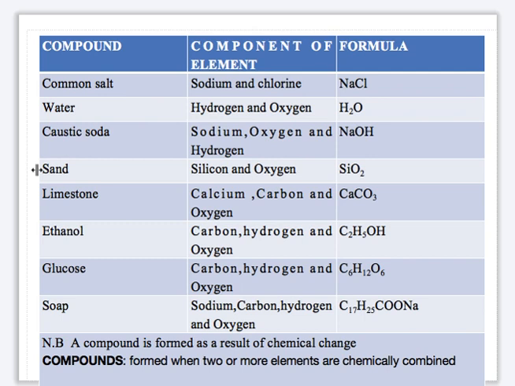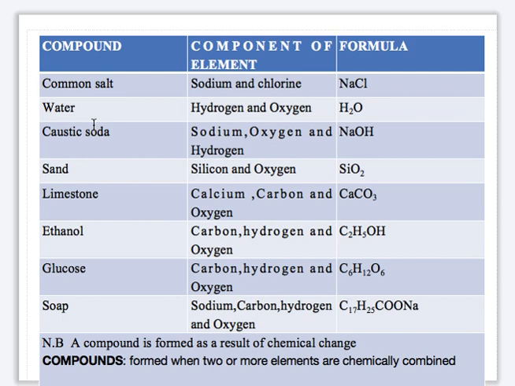So a compound forms as a result of chemical change, a result of chemical reaction between two or more elements. So we have examples here. The first one is the common salt. The elements are sodium and chlorine, and the name is sodium chloride, the formula is NaCl.